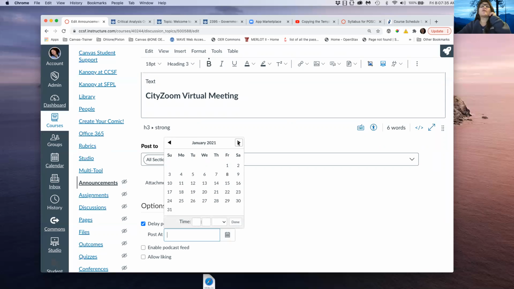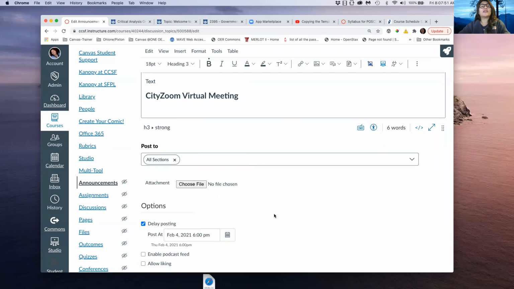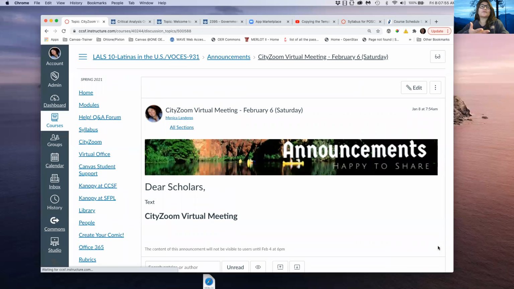So this I know already I'm going to try to send out on Saturday. Actually, I'm probably going to send this out on Thursday night so that they can prepare in case they want to come in on Saturday. So I'm going to go ahead and send that out then, and I'm going to save it. So right now it's a placeholder, right? So it's in place for me to fill in the city virtual meeting.